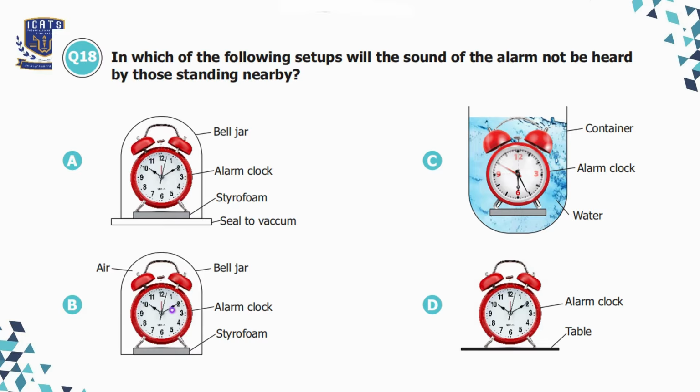Option B is that the alarm clock is in air and sound can easily travel through air, so alarm will be heard. Option C is alarm clock is in water. Water transmits sound although it may be muffled. And option D is alarm clock on a table. Sound will easily travel through air and solid table. So we will choose option A. Sound cannot travel through vacuum. That's why alarm will not be heard.